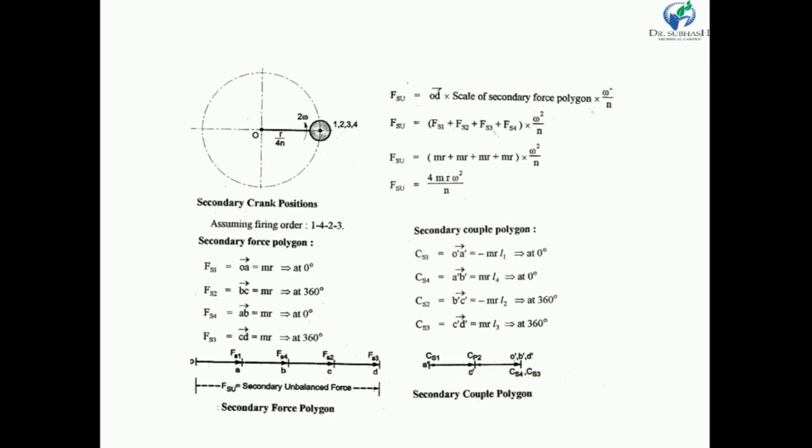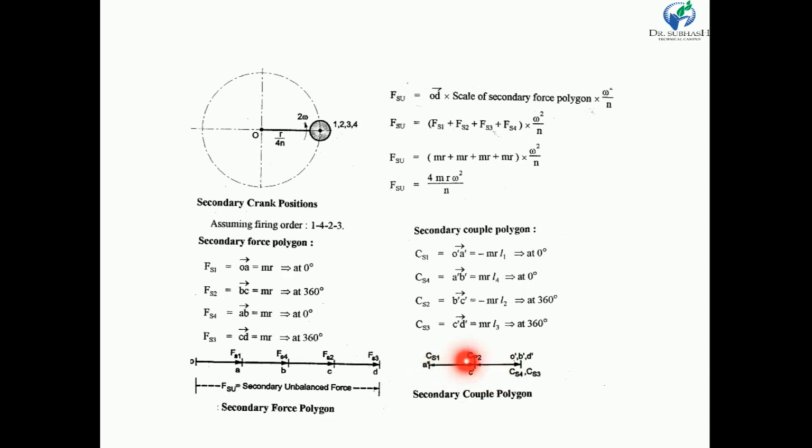The second one, my dear friends, is again minus MRL4. It is also at 0 degree. So MRL4 is also at 0 degree. So this is O dash A dash, the CS1.